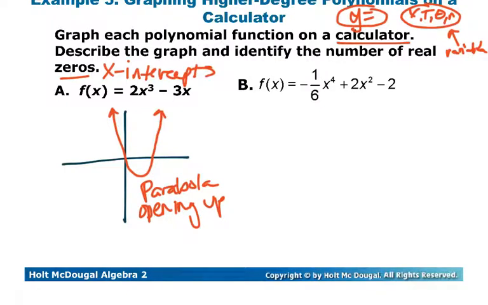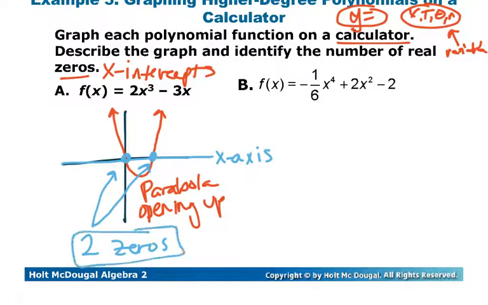And if this is our x-axis, there are 1, 2 zeros. So we have 2 zeros, and our description is that it's a parabola opening up.